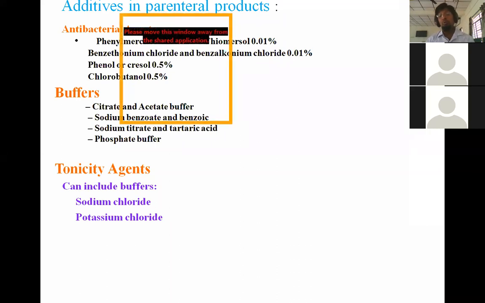Then benzalkonium chloride is also commonly used as an antibacterial agent, at 0.01%. Students, please note down these excipients. These are very important. Then phenol or cresol is commonly used at 0.5% or less, and chlorobutanol is commonly used at 0.5%.